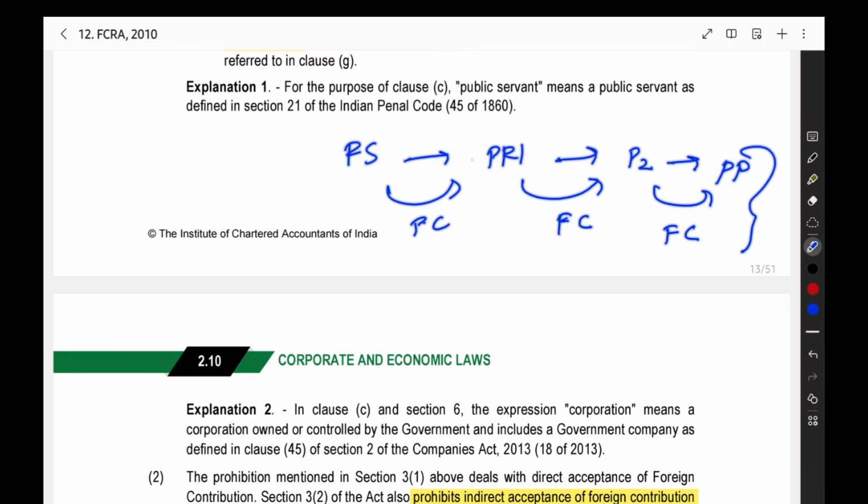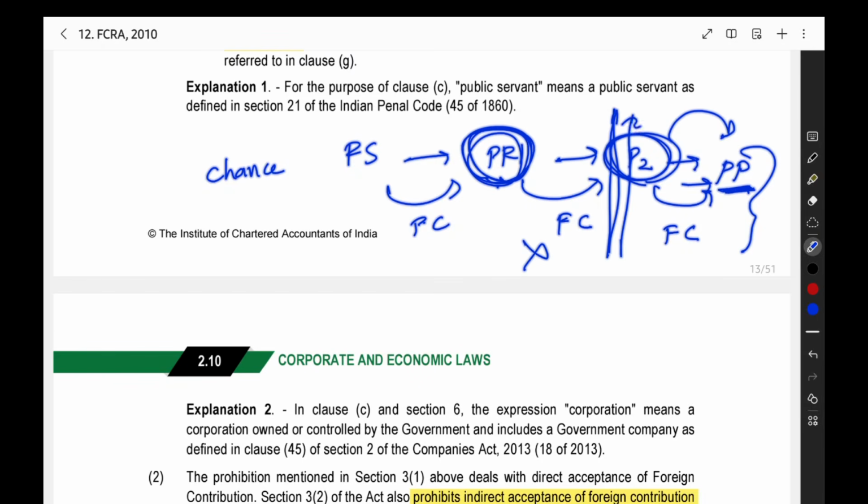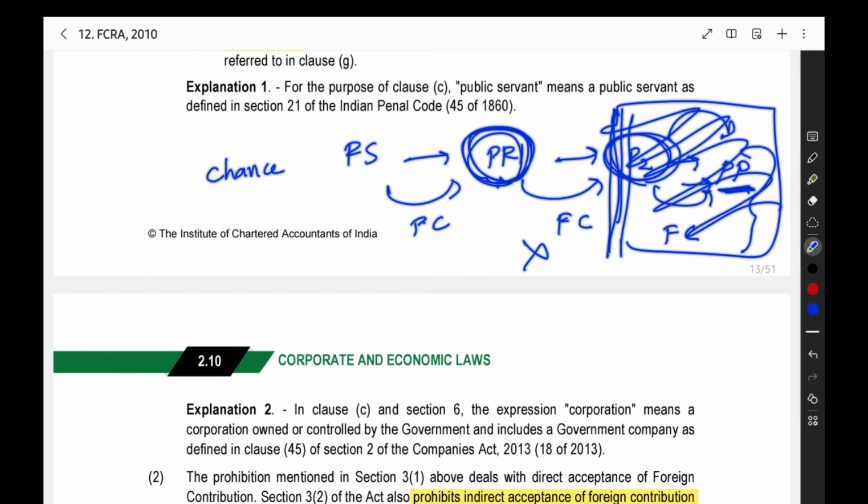Here what you should do, the person resident in India is having the responsibility. You should check whether the person 2 will transfer it to the prohibited person, whether there is a chance that the person 2 will transfer to the prohibited person. That you have to check. Only after that you have to transfer. If you think that this person will give it to the prohibited person, then you should not do this transfer itself. When you are cutting it here, you will not have this particular transaction happening.